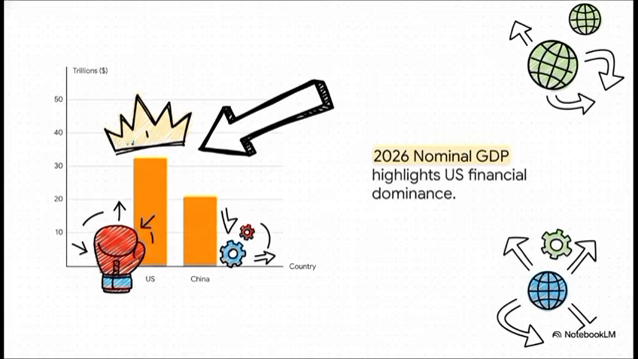Looking at the 2026 projections, the United States remains the undisputed heavyweight champion in nominal terms, towering at an estimated $32.38 trillion, largely supported by its resilient domestic market and, of course, the strong dollar. China follows at $20.85 trillion. If you stop here, it looks like America's lead is unshakable, right?